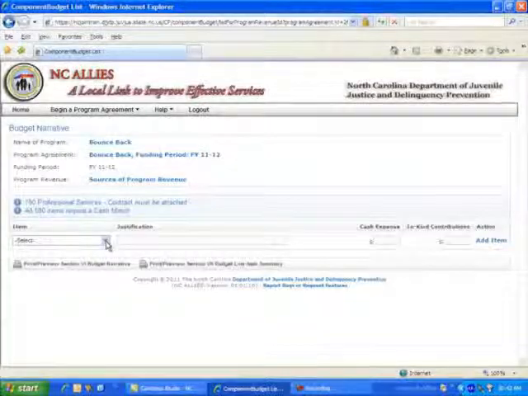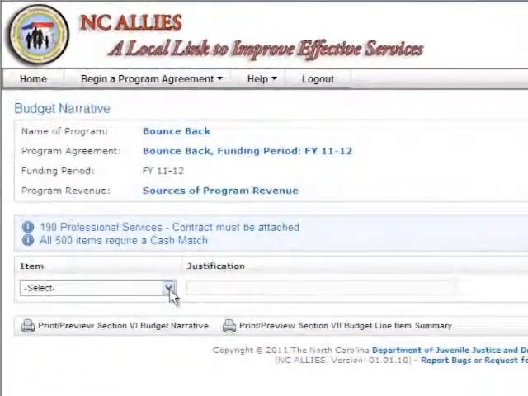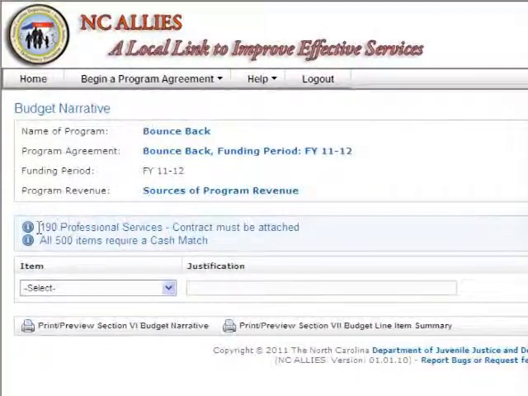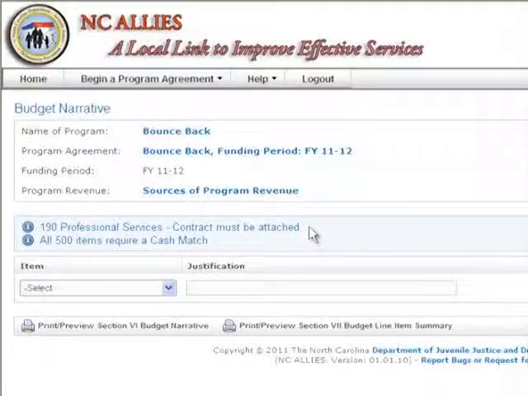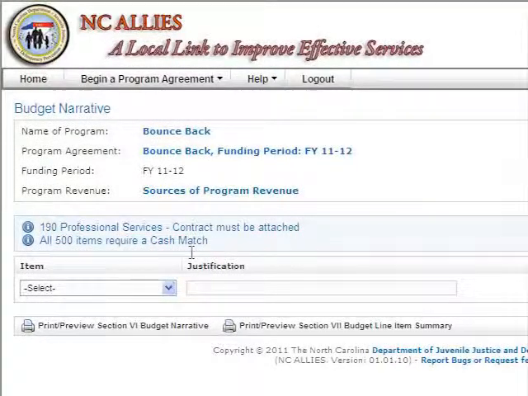Notice too that once we begin to complete our line item budget, the 190 professional services line will always need a contract attached to the program agreement. Also note that if there's entry into any of the 500 items, a cash match is required.